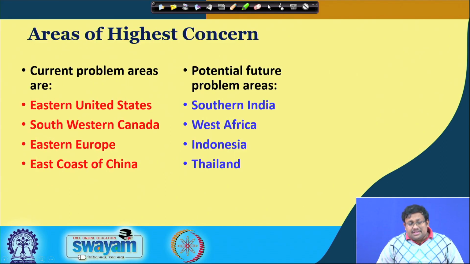So, what are the areas of highest concern due to acid rain? Currently, there are some locations in the world which are worst hit by acid rain. First of all, eastern United States, then southwestern Canada, then eastern Europe and the east coast of China. These are some of the areas which are worst impacted by acid rain. However, there are some potential future problem areas which may develop this problem in the near future: southern India, West Africa, Indonesia and Thailand. So, we should be very careful